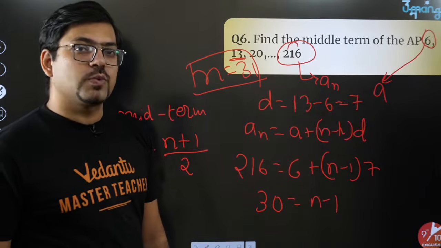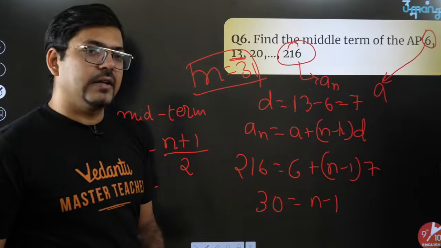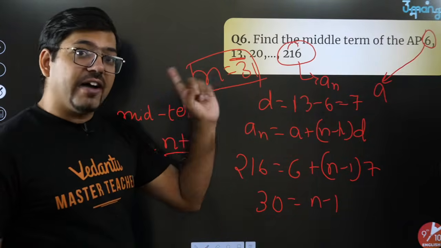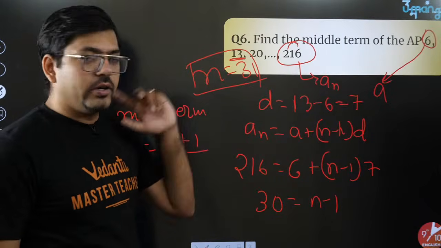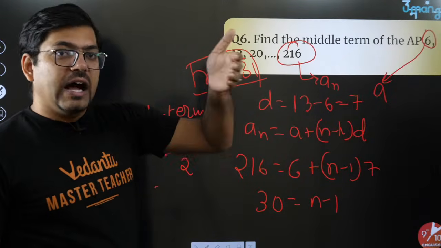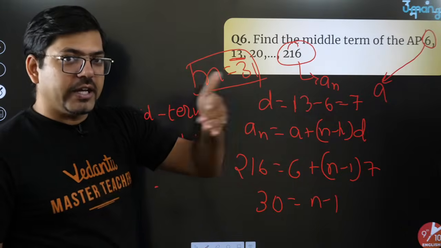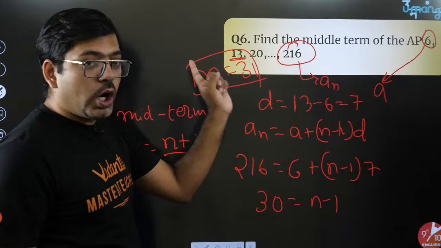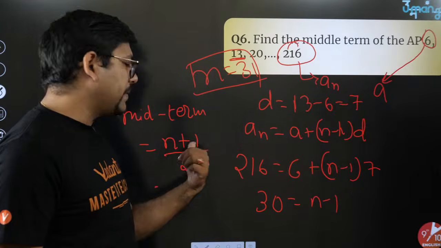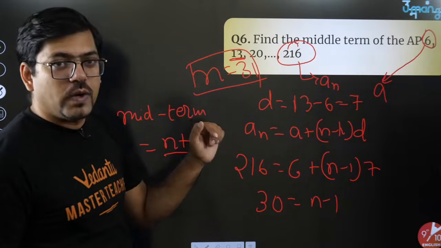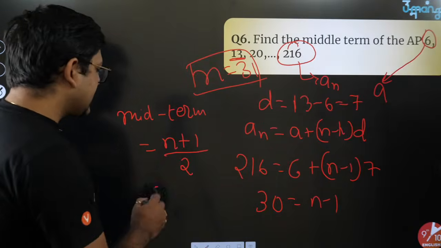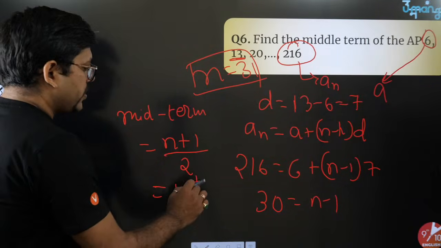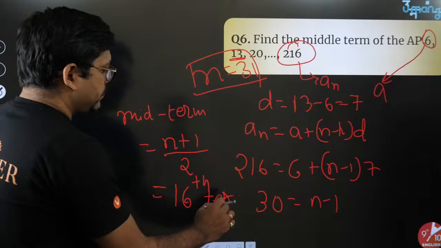If this had been an even number like 30, then your middle term would have been half of it, 15 and 16 also, two middle terms. But if it is an odd number of terms, your middle term will be (n plus 1) by 2. That is 31 plus 1, 32 by 2, means the 16th term. The 16th term would be your middle term.